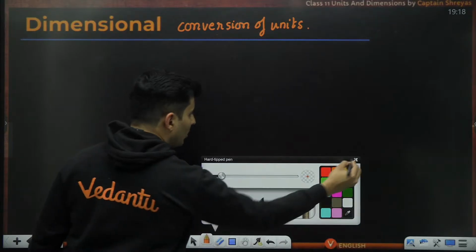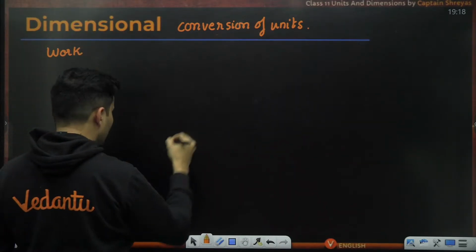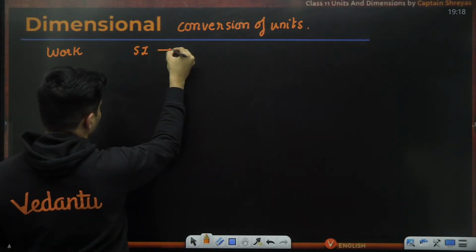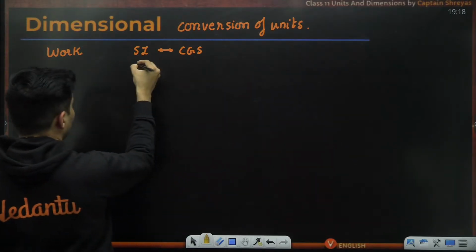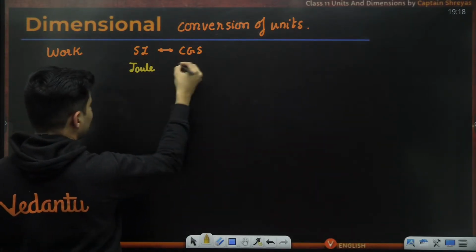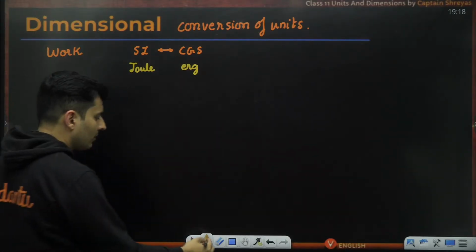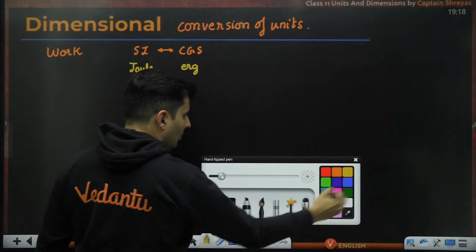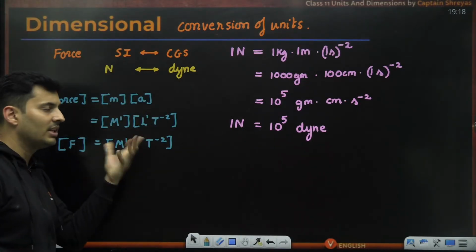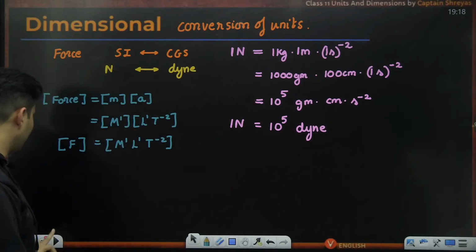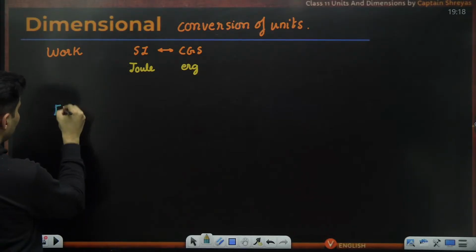Let's say we want to do the dimension conversion for work. I want to do the conversion from the SI system into the CGS system. In the SI system, it is called a joule. In CGS, it is called an erg. So we want to know what the conversion factor is. What is the first starting statement that you should make whenever you want to do this? First, you should know the dimension of that physical quantity before you do anything. So what is the dimension of work?